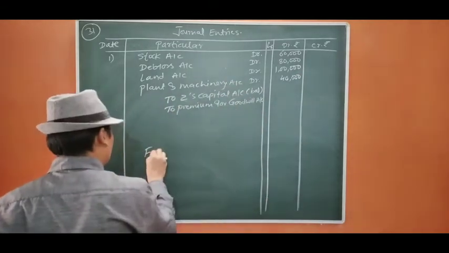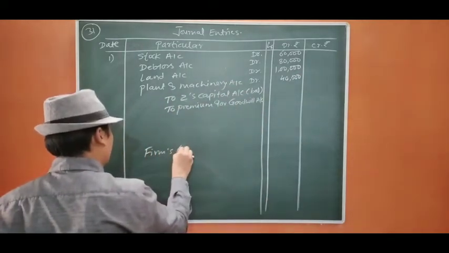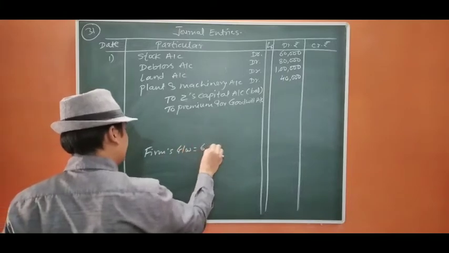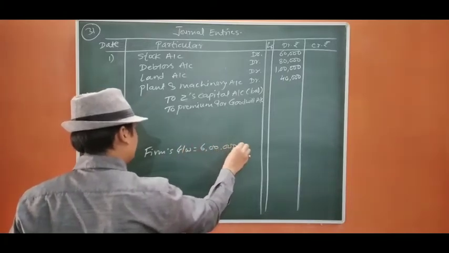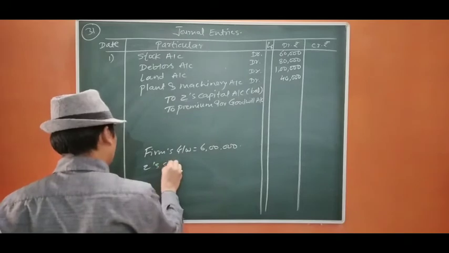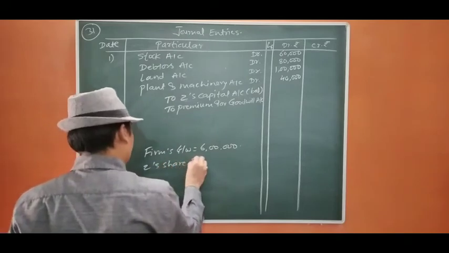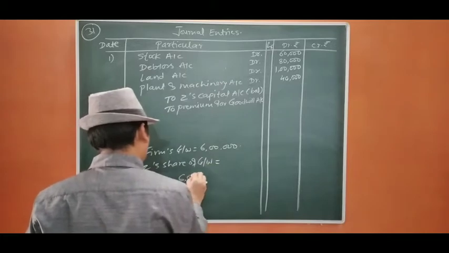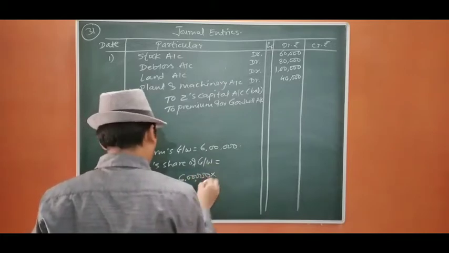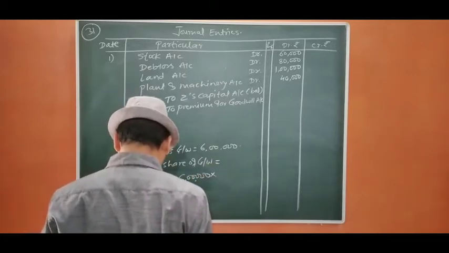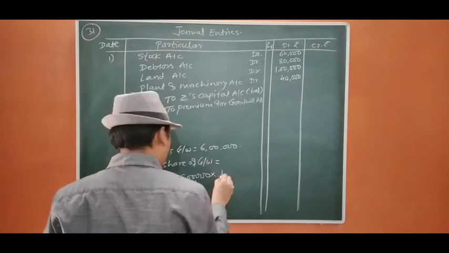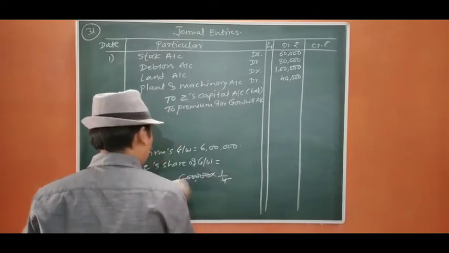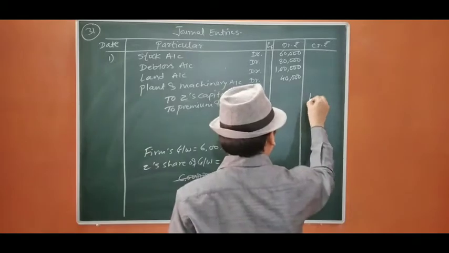The firm's goodwill was 6 lakh and therefore Z's share of goodwill equals 6 lakh into 1/4, so it is going to be 1,50,000.